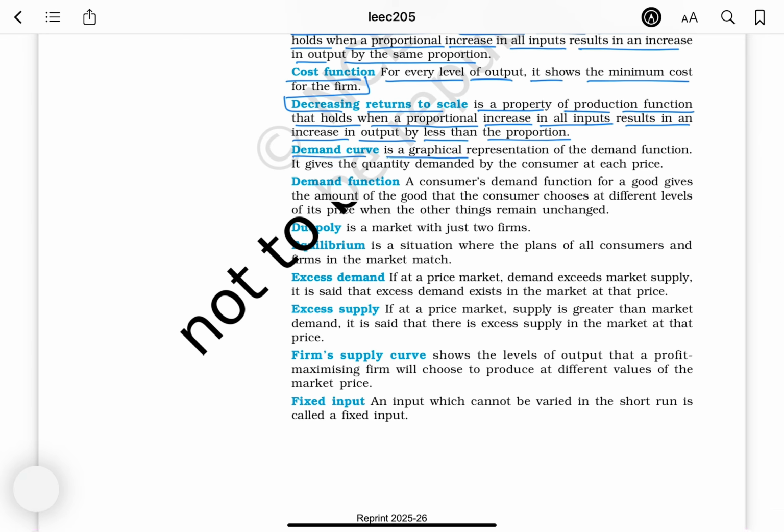Demand curve is a graphical representation of the demand function. It gives the quantity demanded by the consumer at each price. Demand function: a consumer's demand function for a good gives the amount of the good that the consumer chooses at different levels of its price when other things remain unchanged.